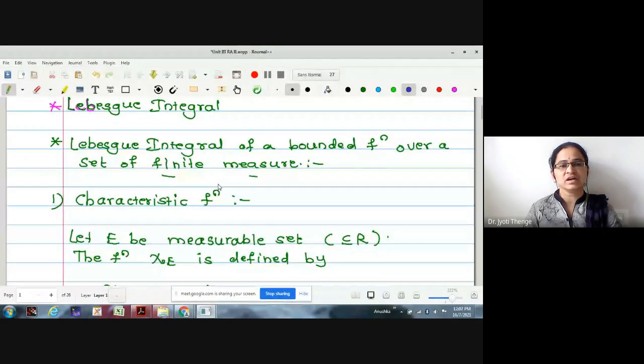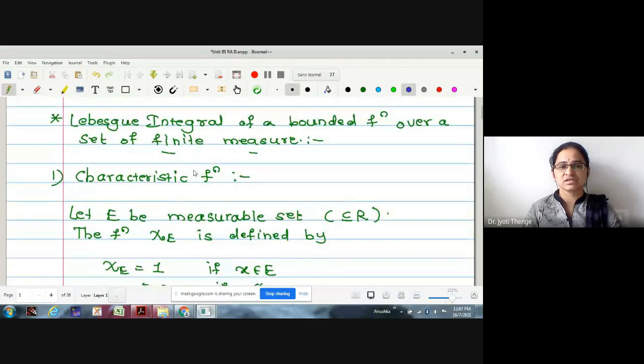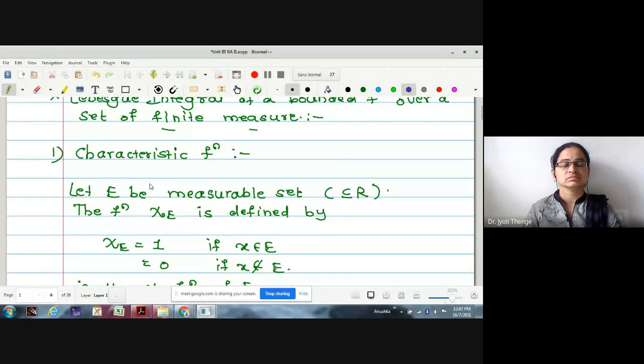Then we started the Lebesgue integration concept by first finding the Lebesgue integration of the characteristic function. This first point, we were going to find out the Lebesgue integrations of bounded functions over a set of finite measure. This is the particular case we are studying. The first function we have taken is a characteristic function. Is a characteristic function a bounded function or not? Yes, ma'am. And what is its measure? If it is defined on a measurable set, we can say this is a measurable set, right?